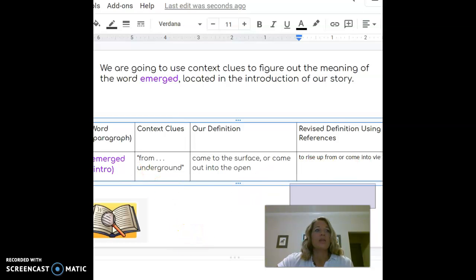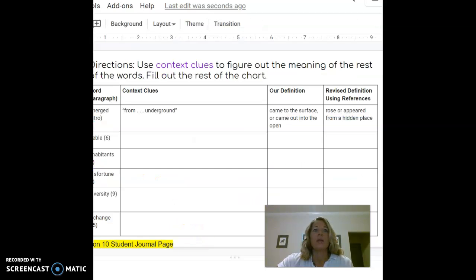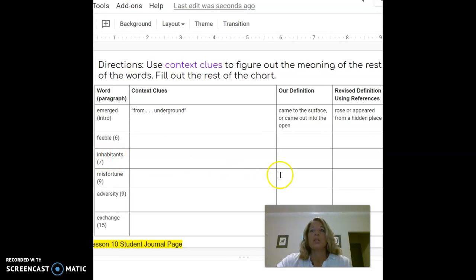Okay, so we're going to begin looking at some more words from our story. And on our chart, they give us the page number to look at. So we're going to look at the word, we're going to look at the clues, and then we're going to come up with our definition and some revised definitions using references. So on page 6, we had the word feeble, which is another word we talked about yesterday.